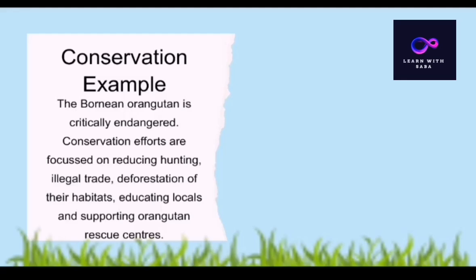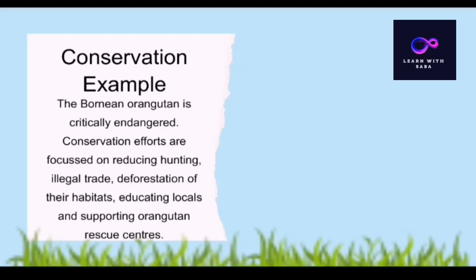Next, the conservation example. The Bornean orangutan is critically endangered, and the conservation efforts focus on reducing hunting, the illegal trade and deforestation of their habitats, educating the locals and supporting rescue centers.